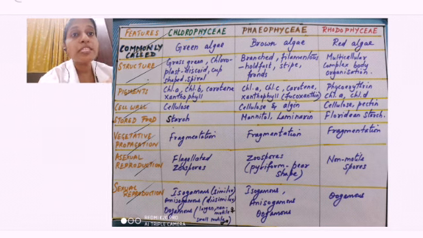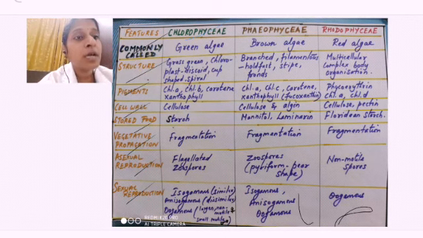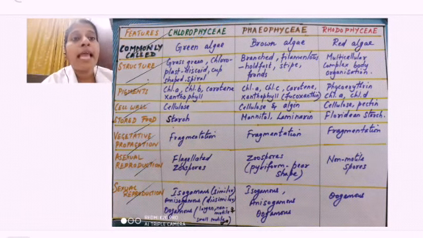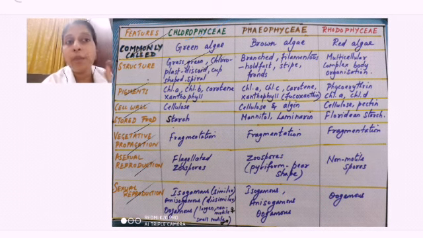This chloroplast can be disc-like, discoid, or it can be a cup-shaped structure, or it can be a spiral structure. So these are the different structures this algae can have. In Chlorophyceae the chloroplast can have all these structures. So they are grass green, with chloroplasts which are discoid, cup shaped and spiral.